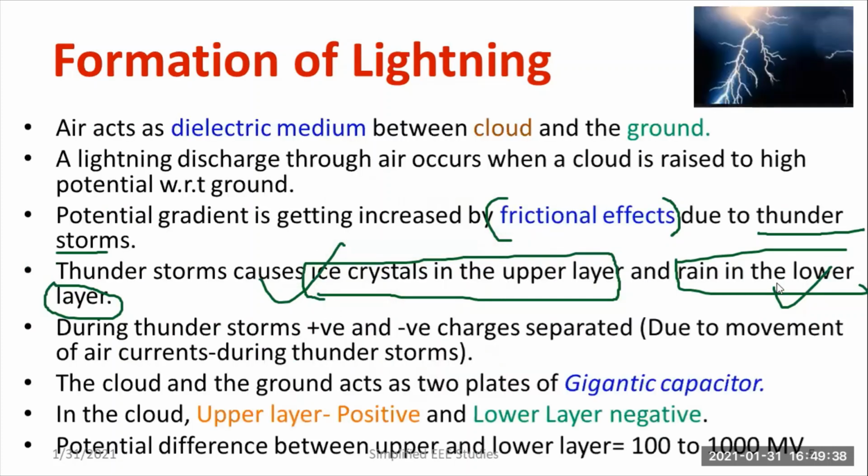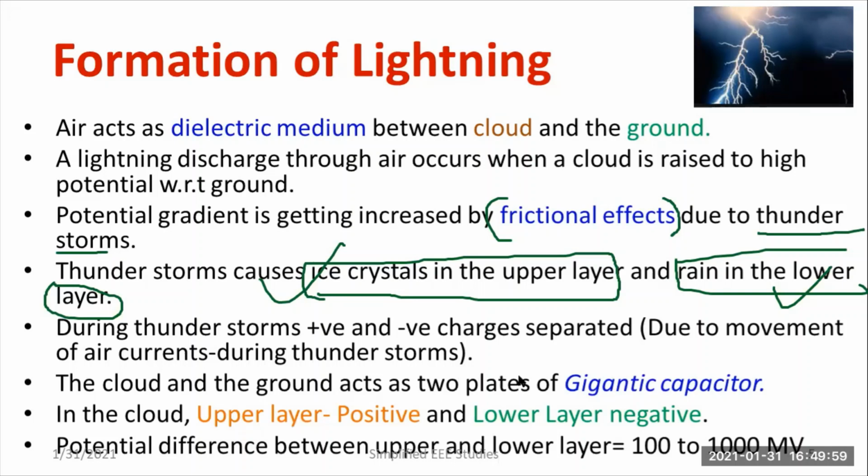Why? Because there is a thunderstorm. The thunderstorm separates the positive and negative charges. Due to the movement of air currents, that is the main thing happening inside the thunderstorm. Because of the thunderstorm, positive and negative charges will be separated, so we consider the lower layer negative and the upper layer positive.